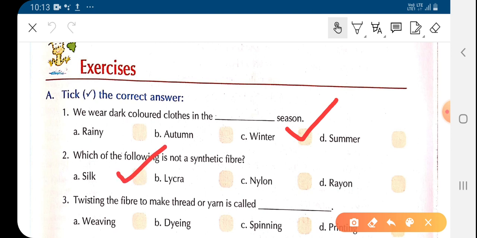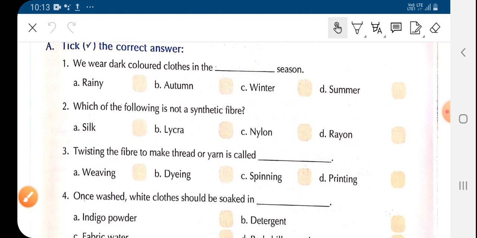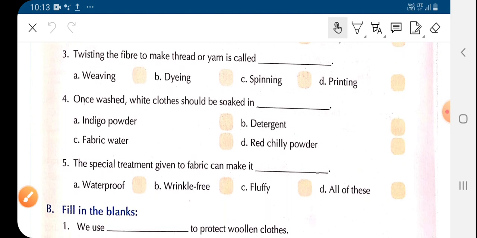Now, next one is the third one. Twisting the fiber to make thread or yarn is called weaving, dyeing, spinning, printing. Children, as we have studied in the chapter, twisting of fiber makes yarn or thread.